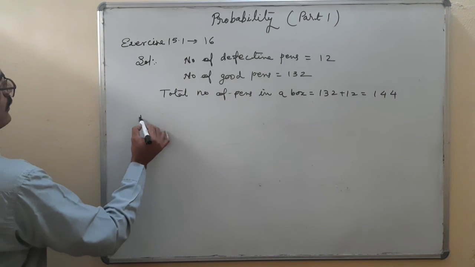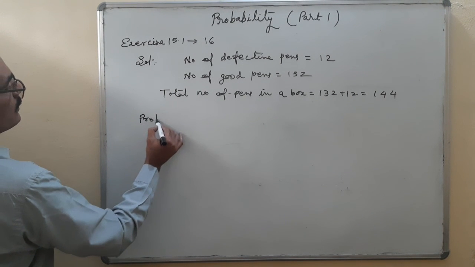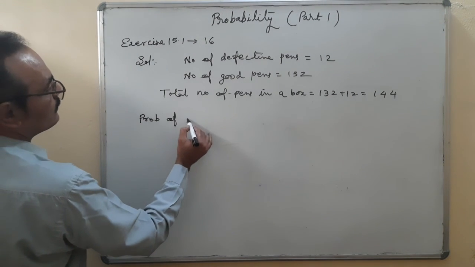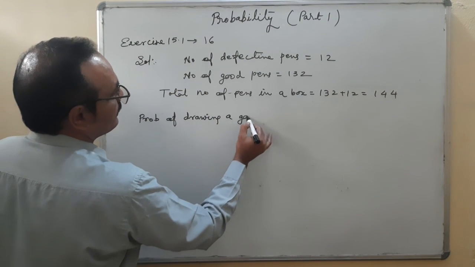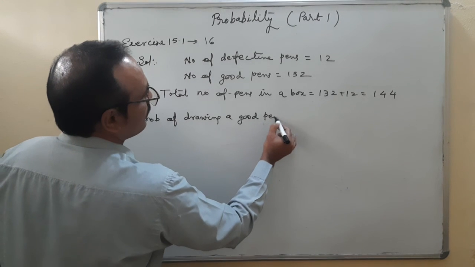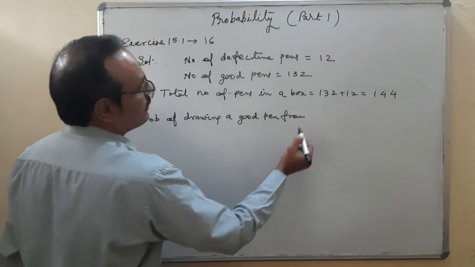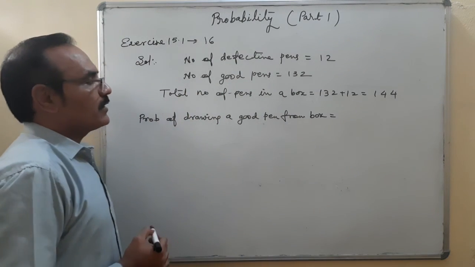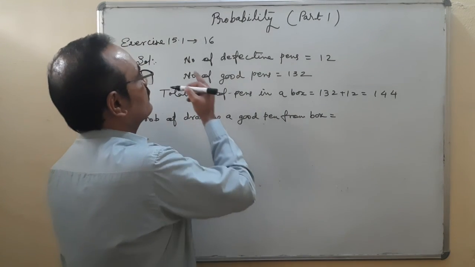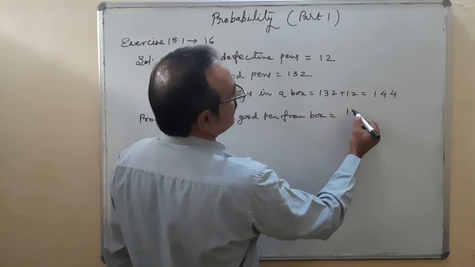So required probability of drawing a good pen from the box. How many good pens here? Good pens are 132.